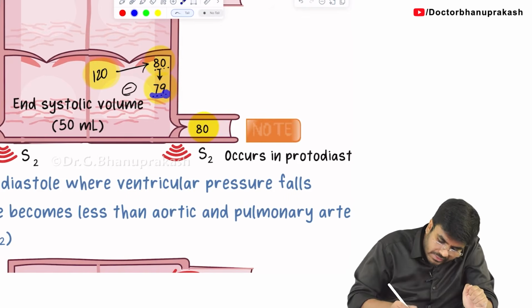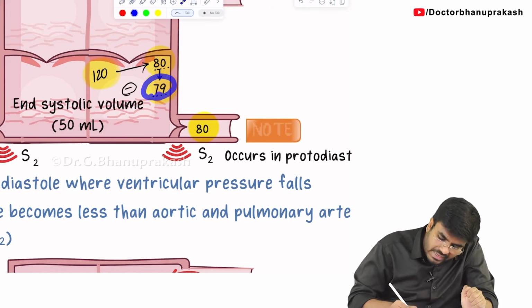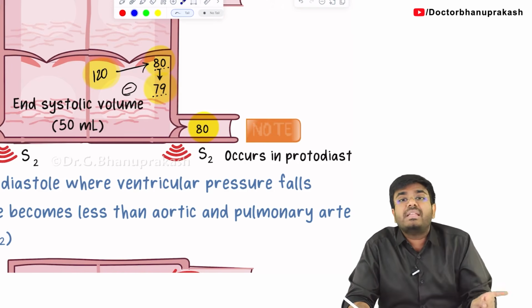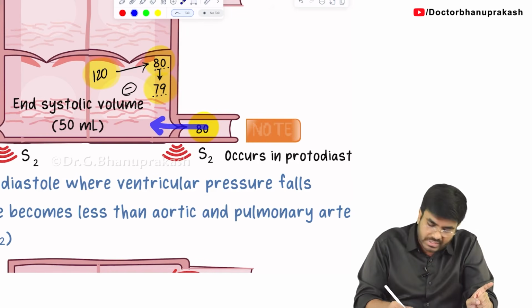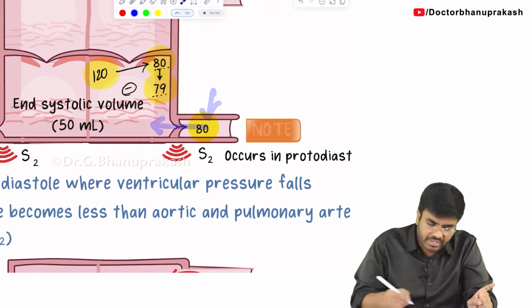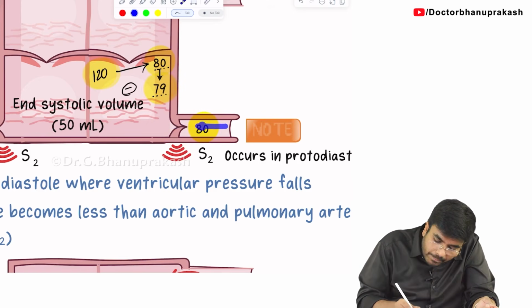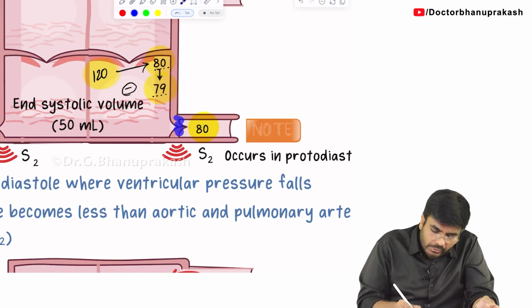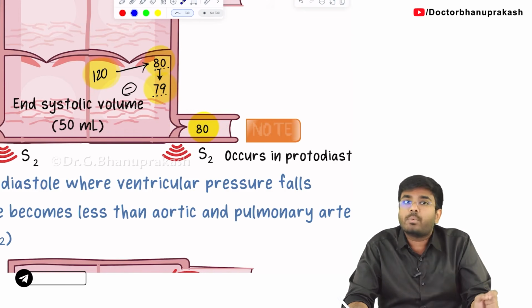So can I say something like this? The left ventricular pressure becomes less than the aortic pressure. The pressure in the left ventricle is becoming less than the aorta. So there is a chance that the blood can come back, because in the aorta there is a higher pressure and in the left ventricle there is a lower pressure. Do you want that? No, definitely not. So immediately the aortic valve is going to close. The phase where the aortic valve closes is called protodiastole.